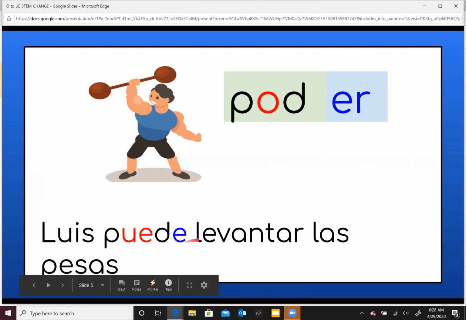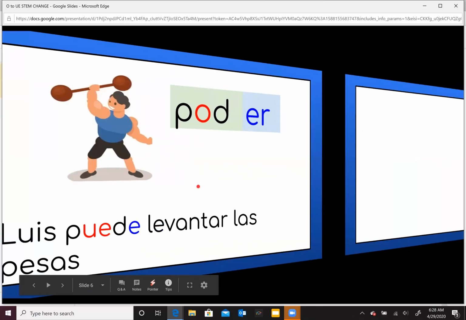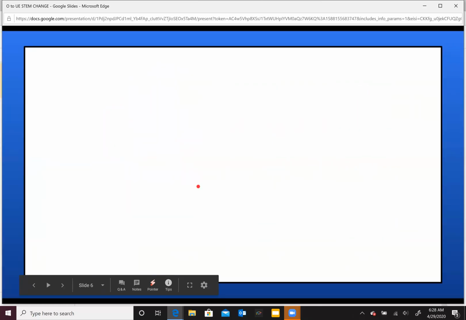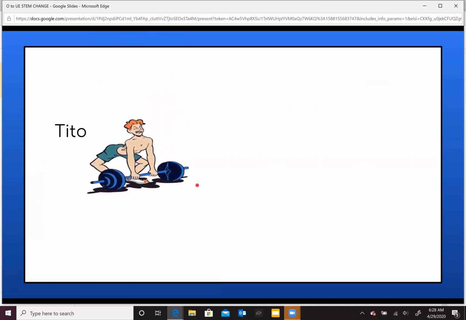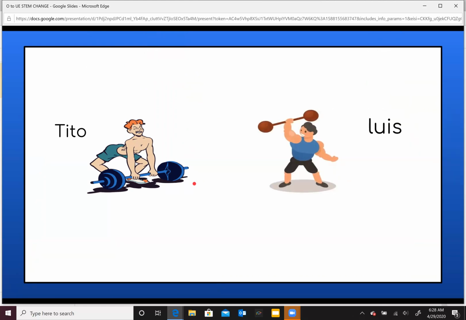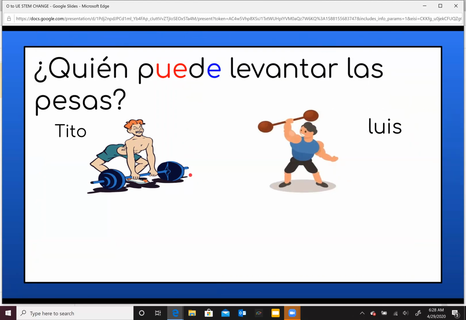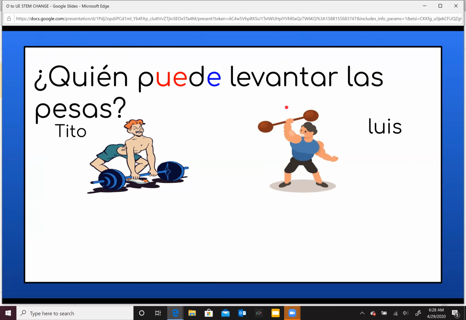So Luis puede levantar las pesas. Now I have a question for you. ¿Quién puede levantar las pesas? ¿Tito o Luis? That is the question. ¿Quién puede levantar las pesas? Who can lift up the weights? Yes, you're right. Luis puede levantar las pesas.